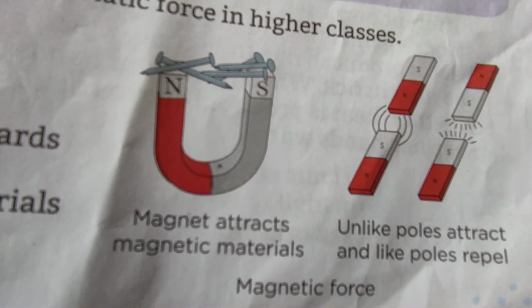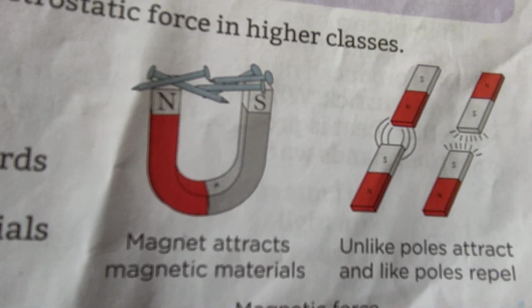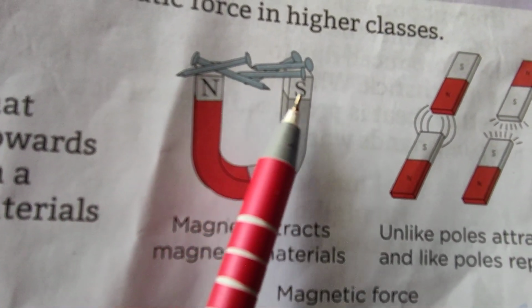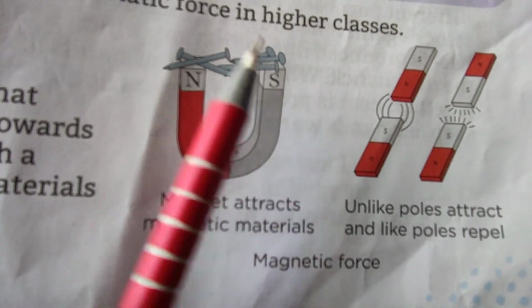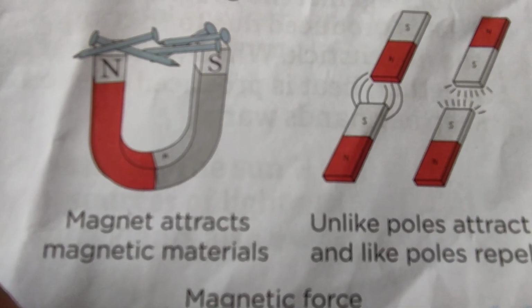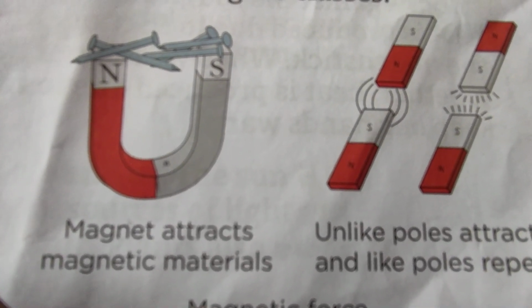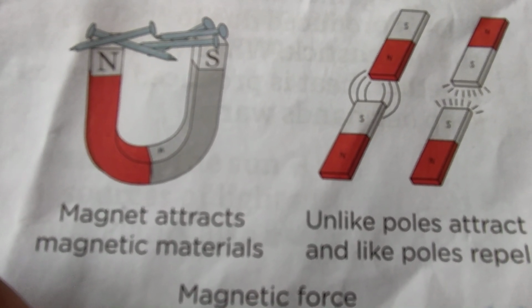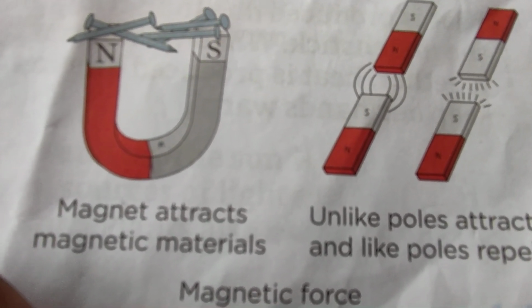Children, you will come to know that every magnet has two poles, say this, North Pole and South Pole. So, when the magnet has the North Pole and the South Pole, the unlike poles always attract and the like poles always repel.